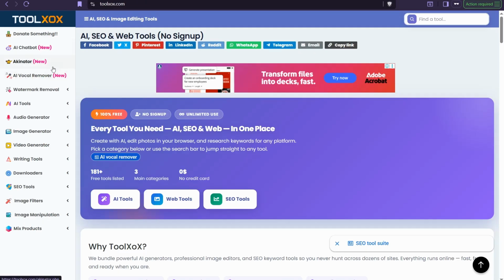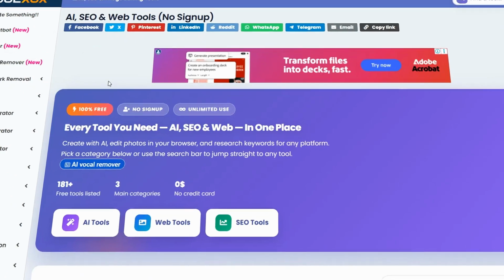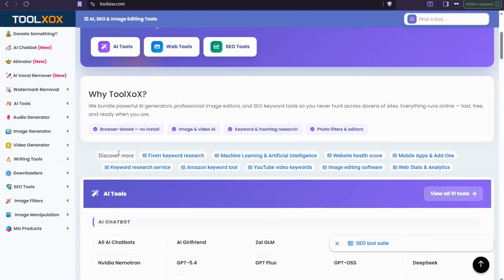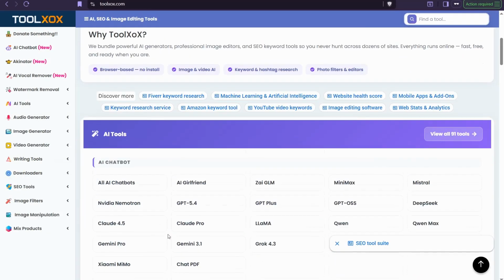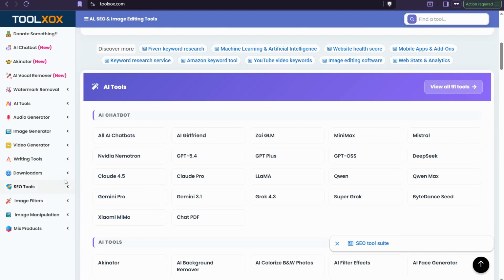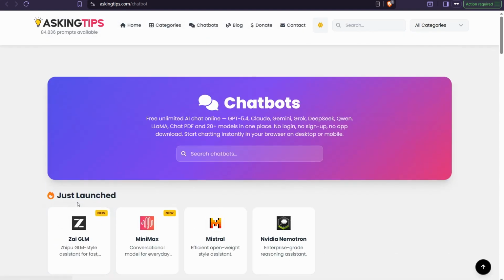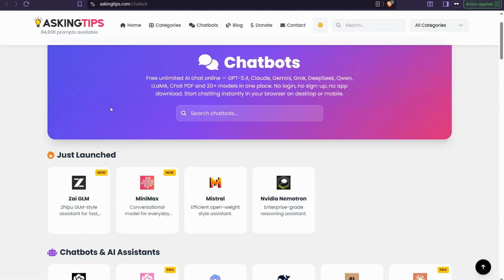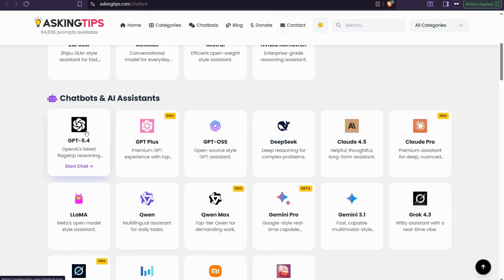And the next website is toolxox.com. For sure, I have talked about this amazing website at different times previously. Toolxox has many tools that enable you to be more professional in your work, starting with this one, the AI chatbot. Here you can find a chatbot that directs you to different chat models to use completely for free.